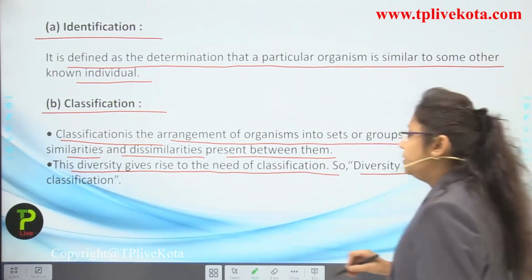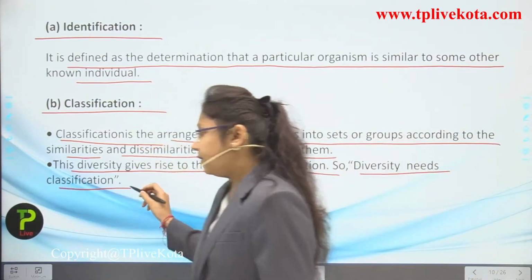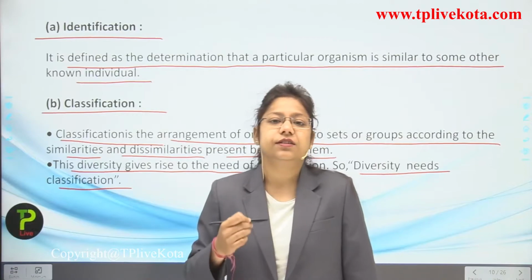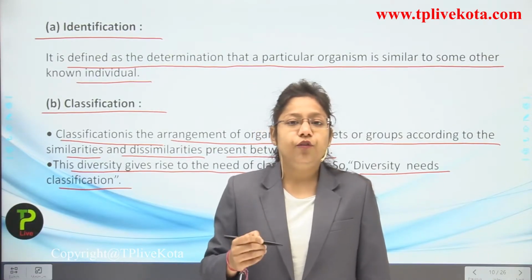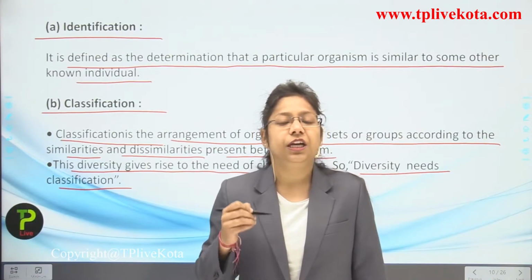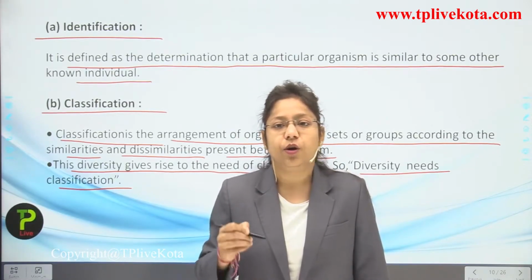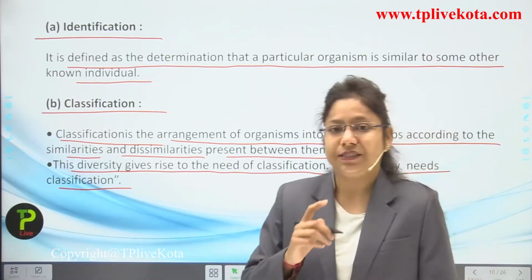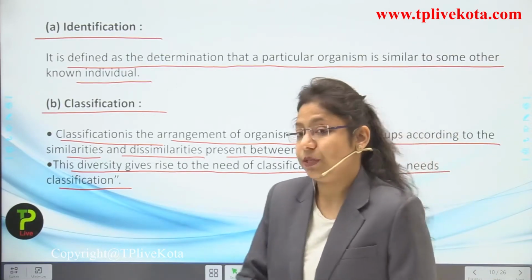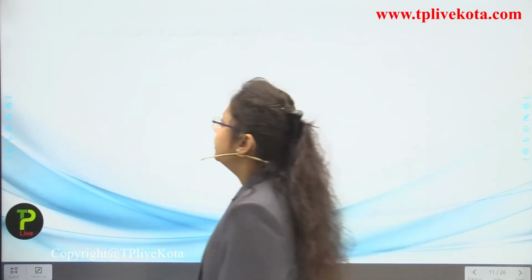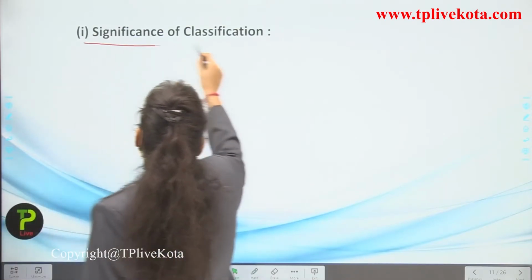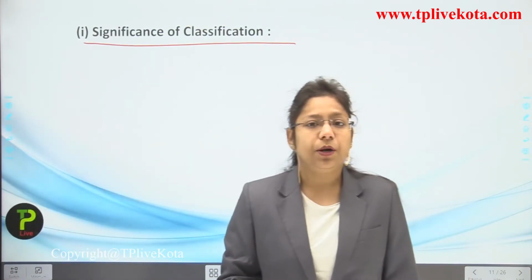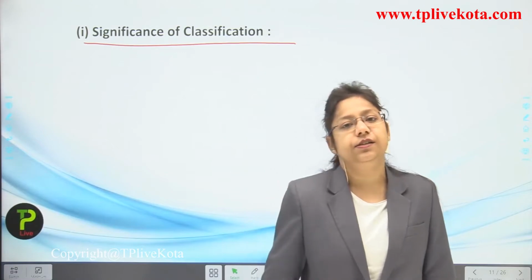So diversity needs classification. Classification is the second step, which moves forward to make the taxonomical hierarchy and to make the study of any kind of organism possible. So the first step is identification, the second step is classification. Now, the significance of classification. We are going to learn why classification is important.